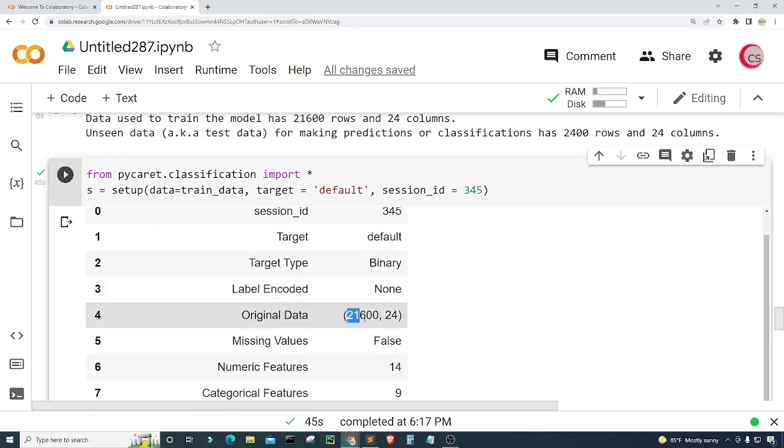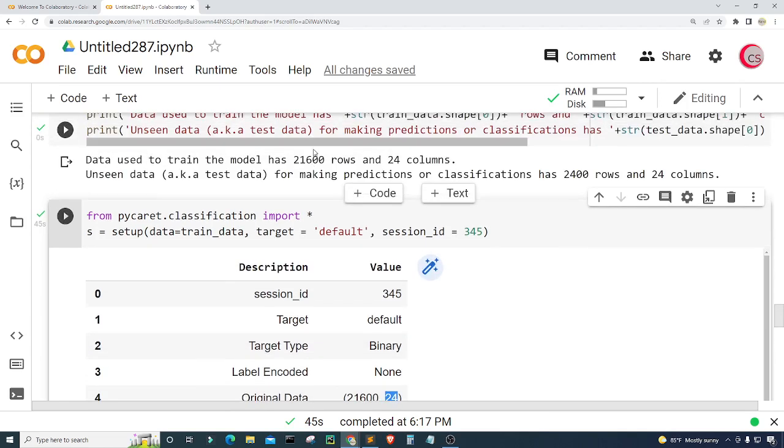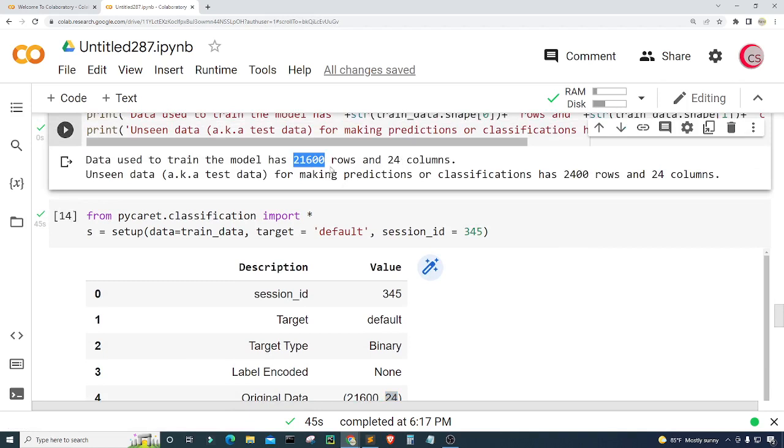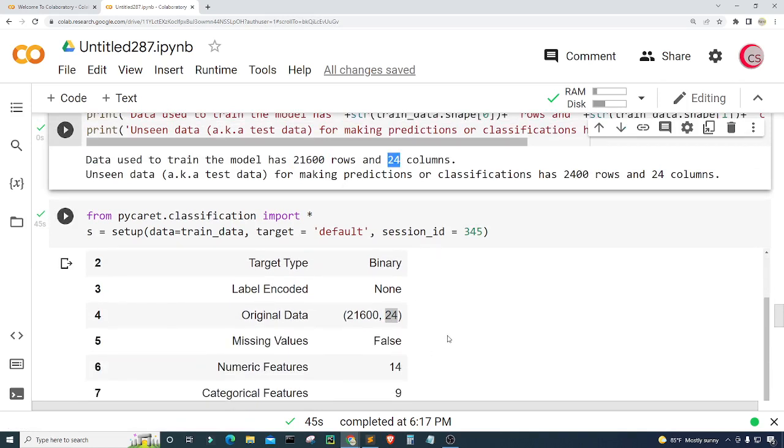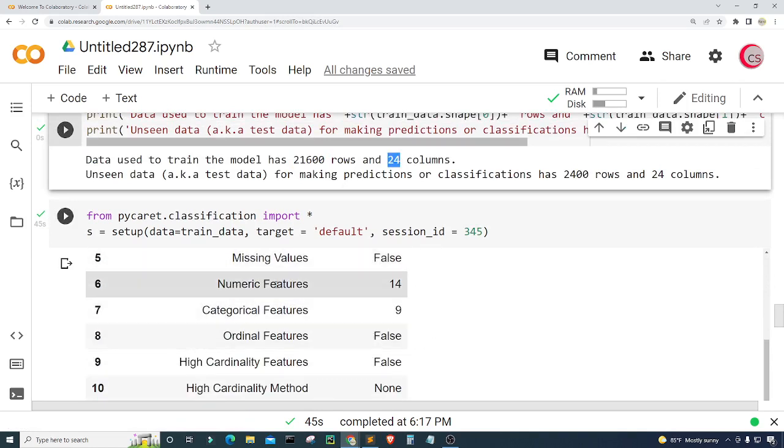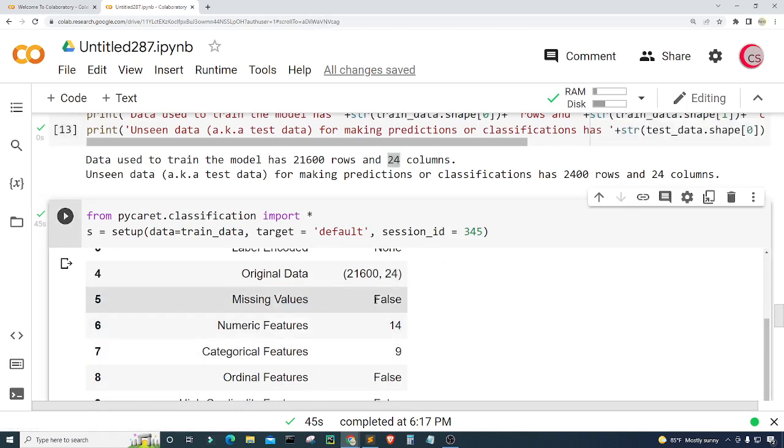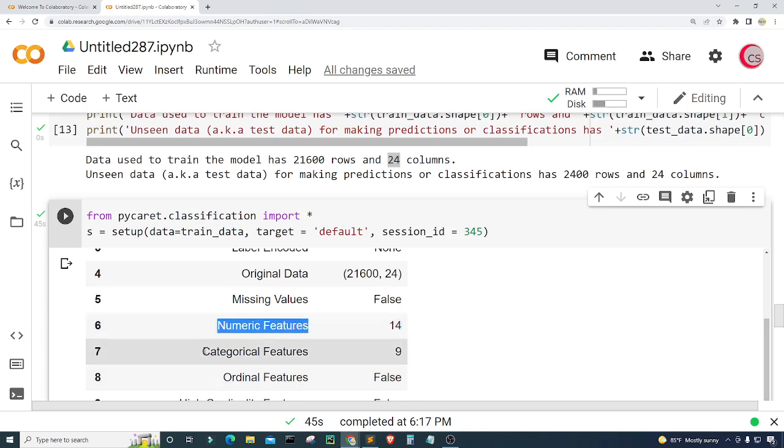Okay, and it tells us the number of rows and columns for this data set, which we saw earlier up here is 21,600 rows and 24 columns. It tells us if our data set is missing any values. So false means that it's not, and of course true would mean that it is missing some values. It tells us the number of features. So we have 14 numeric features, and then 9 categorical features, right?